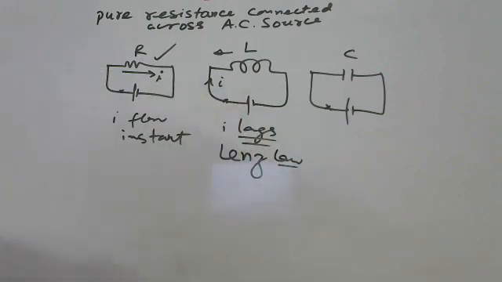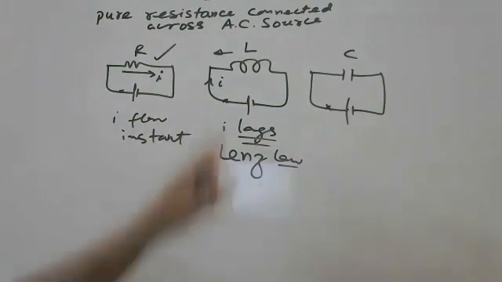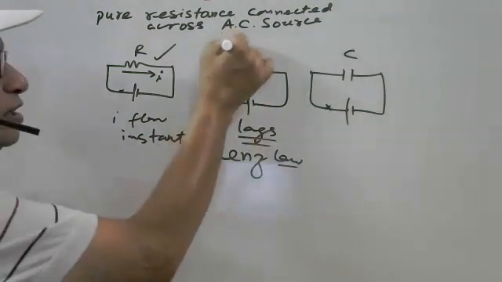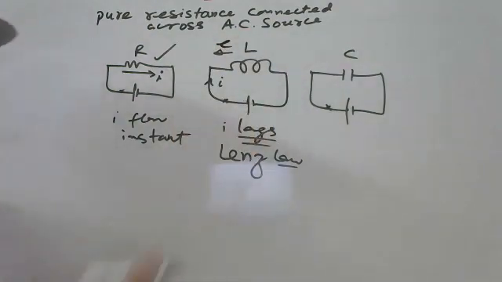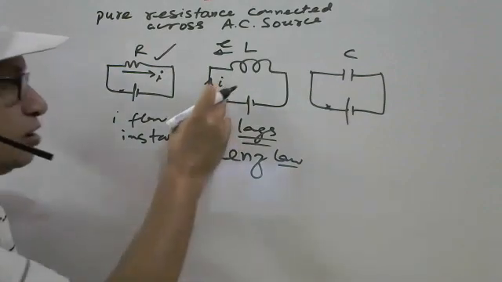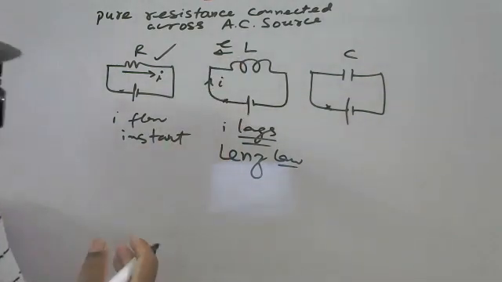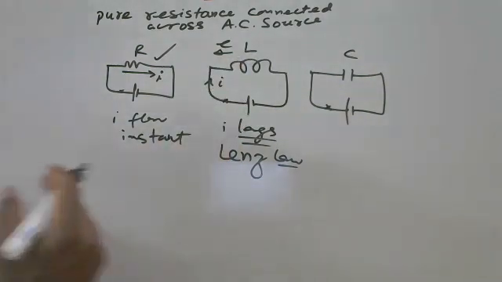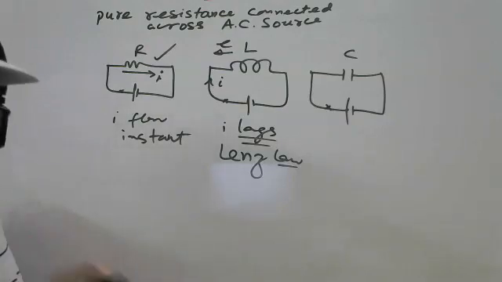It will flow, but it will take some time to come to the maximum value, because the induced EMF develops and opposes the main source voltage. So it will grow from zero to maximum value in some time. That is called the transition period. Similarly, if you open it, it will come to zero with some time delay also.